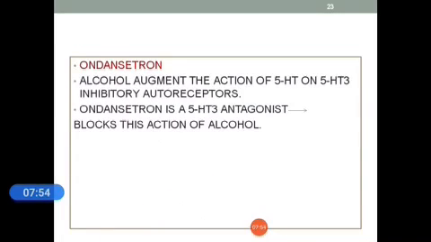Ondansetron: alcohol augments the action of 5-HT on 5-HT3 inhibitory autoreceptors. Ondansetron is a 5-HT3 receptor antagonist. This mainly blocks the action of alcohol.